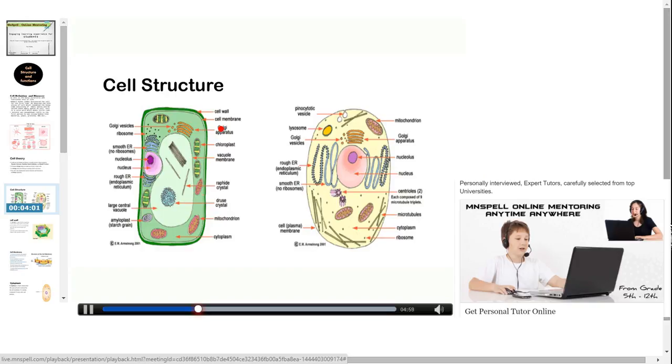First, let us study about the Golgi apparatus. The function of the Golgi apparatus is modifying, sorting, and packaging of proteins for secretion, and it is found in plant as well as in animal cells. Chloroplast, we can see the chloroplast only in plant cell. The function of the chloroplast is photosynthesis. And we can see the mitochondria both in animal cell as well as in plant cell. The function of the mitochondria is ATP generation. Let us study about all these cell organelles one after the other.